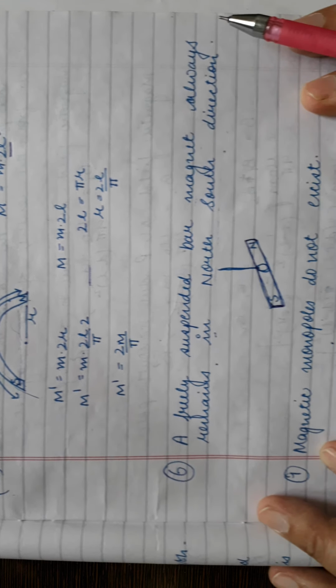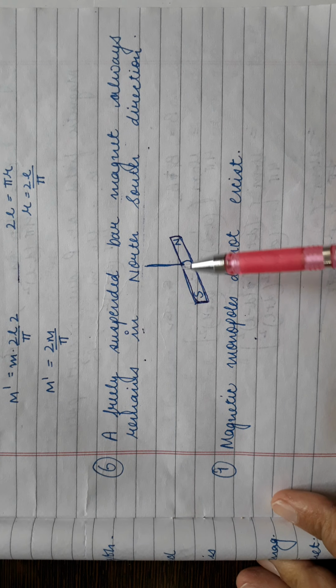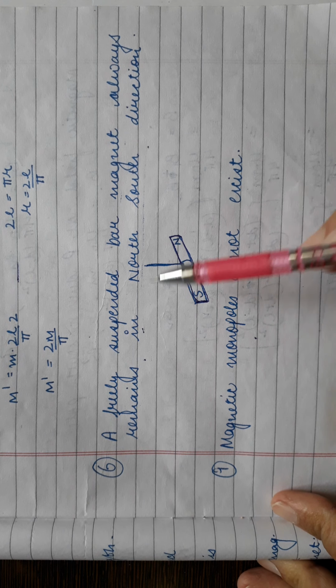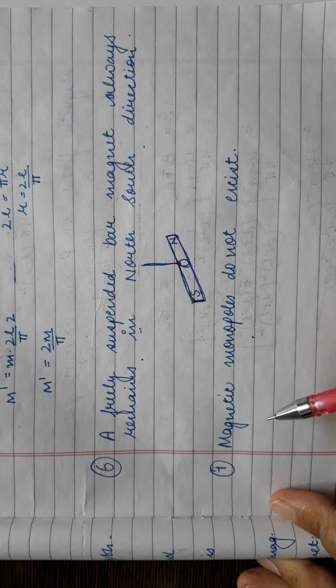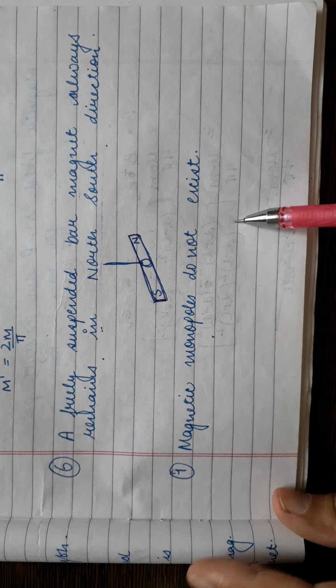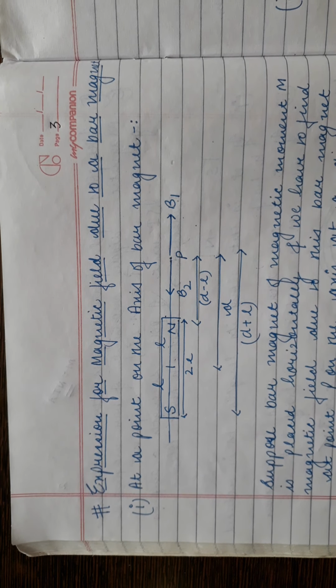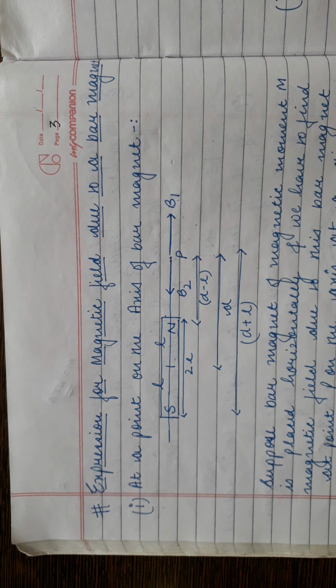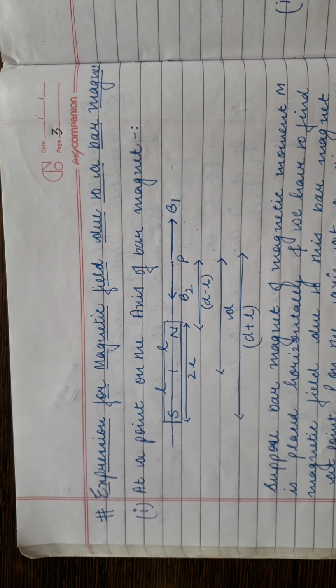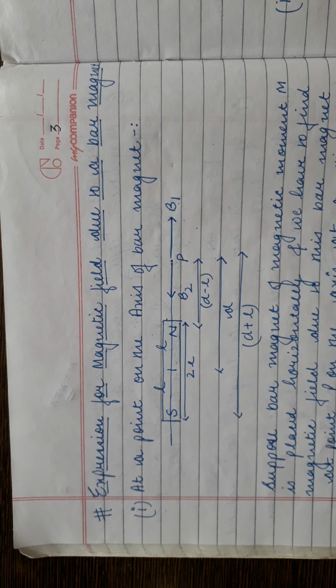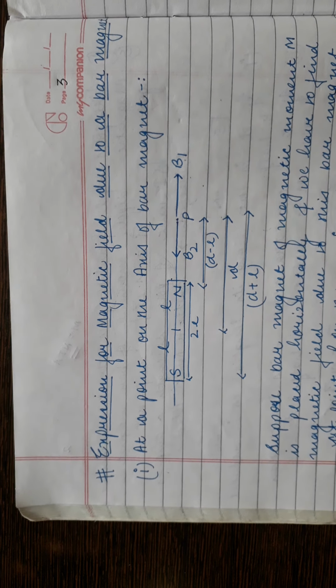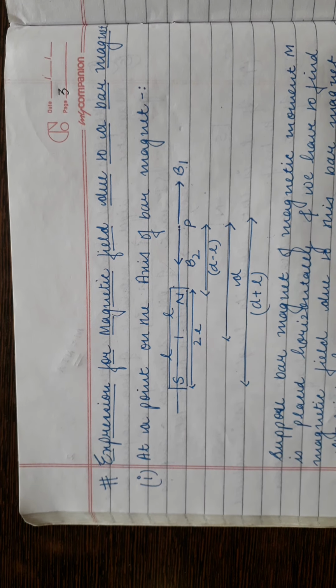The next property of a bar magnet is that a freely suspended bar magnet always remains in the north-south direction. Next property, magnetic monopoles do not exist, which means if we divide a bar magnet into any number of components, then also there will be two poles. Even if a bar magnet is divided into molecules or particles, there will be two poles, north pole and south pole. Single pole does not exist.